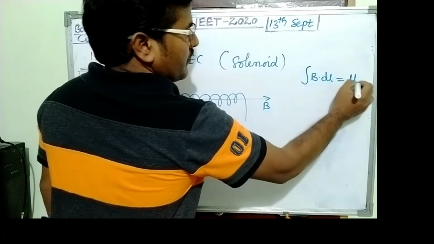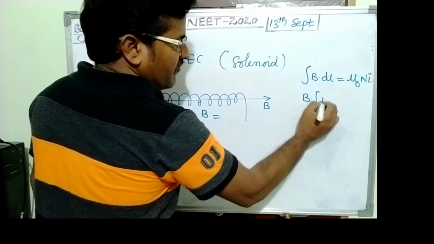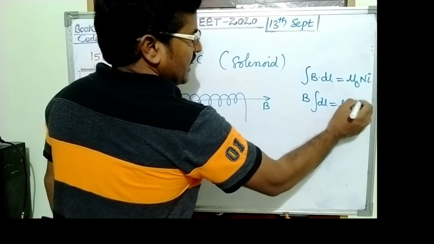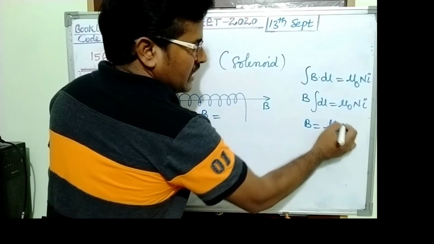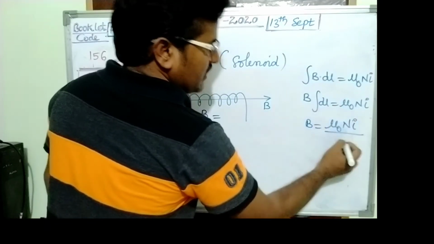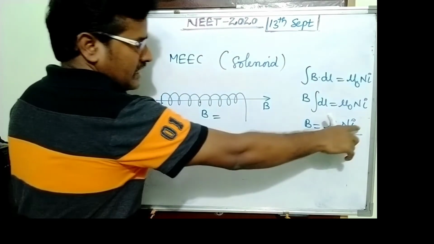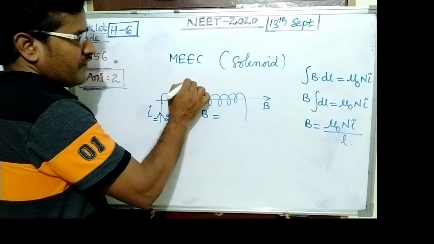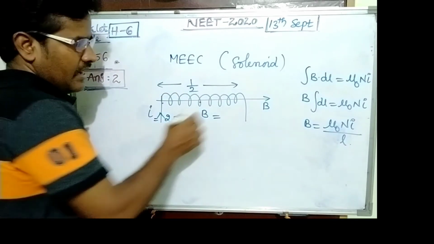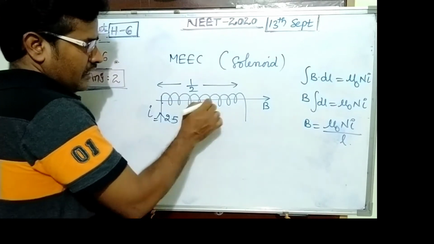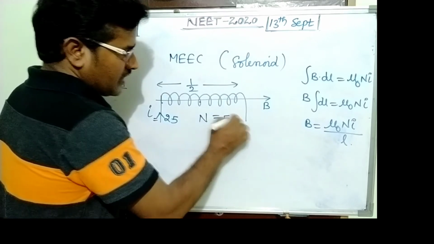B integral of dl equals mu naught into N into I. So B equals mu naught Ni upon integral dl, which is L. So this is mu naught Ni upon L. Length is 50 centimeter, this is half meter. And the number of turns is also given.